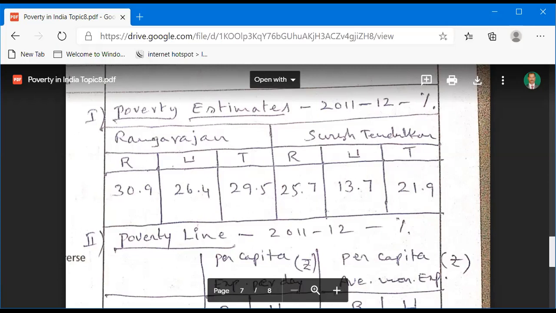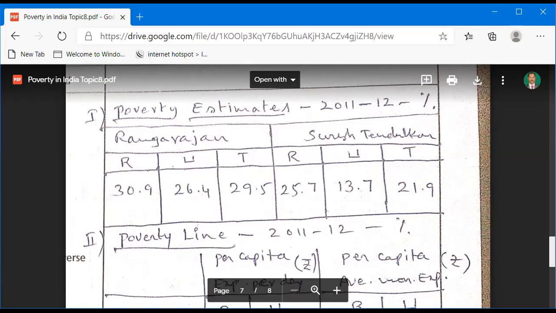But according to the Suresh Tendulkar Committee, 25.7% of the rural population is under the BPL, below poverty line, category, and in urban areas 13.7% are under the poverty line, and the total is 21.9%. So according to Suresh Tendulkar, almost 22% of people are under BPL.